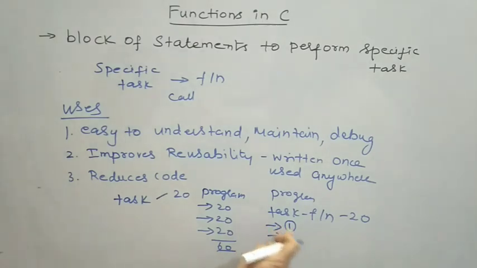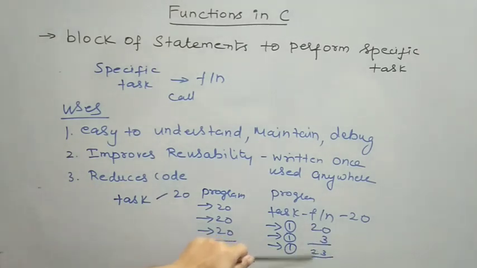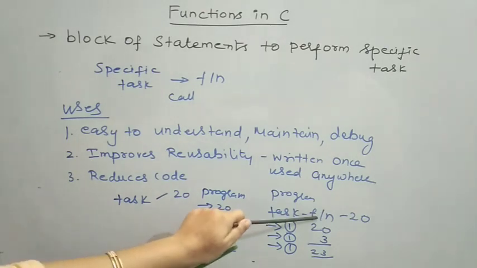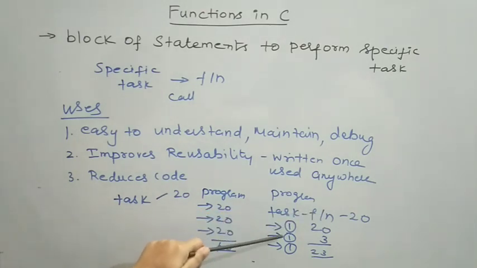Second time, if I want to repeat the task, I'll be calling the function. For the function call, I'll be using one statement. Third time, if I want to repeat the same task, I'll be using a function call to call the function. There I'll be using one statement for the function call. Totally, to implement this functionality, I use 20 statements. For 3 function calls, it is 3 statements. Totally, I am using 23 statements to implement the task thrice inside my program.